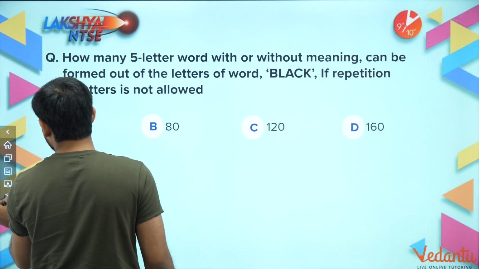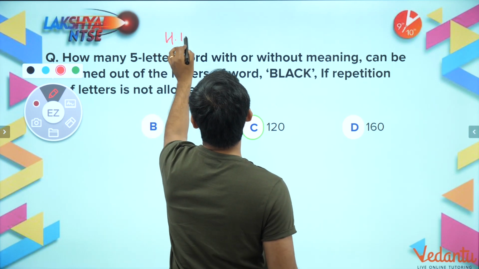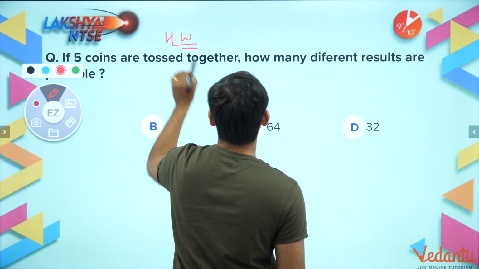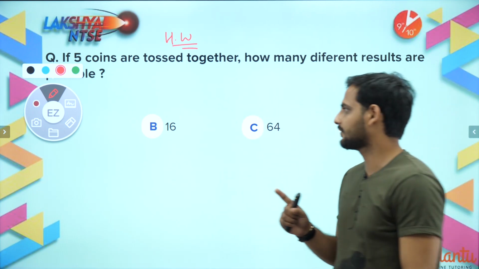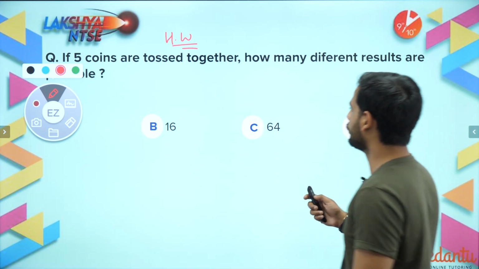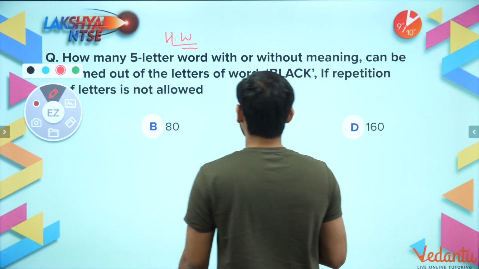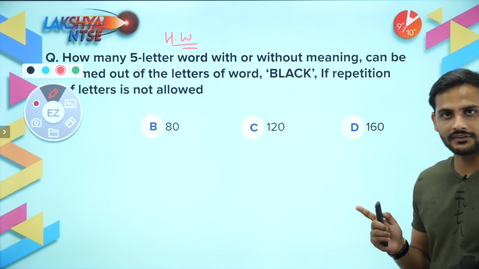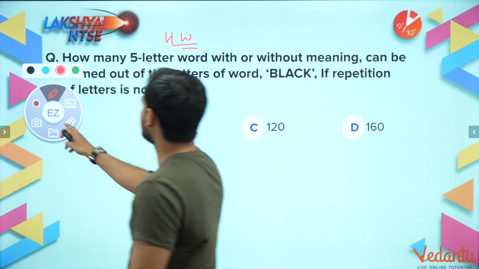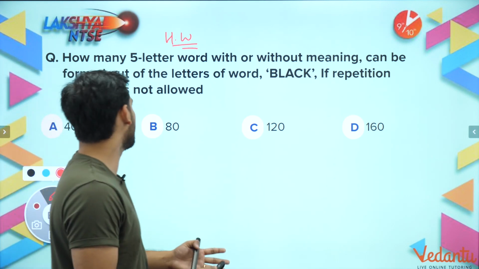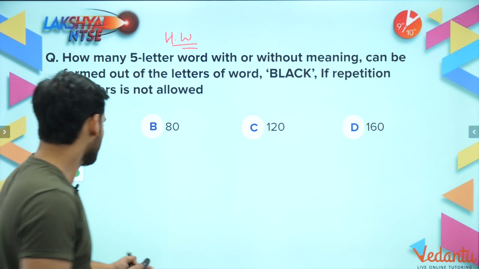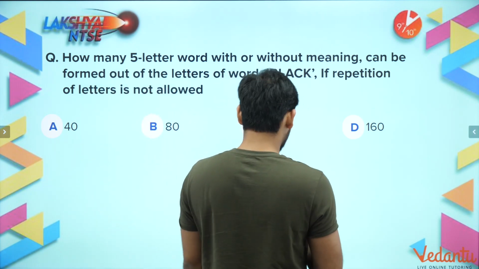This will be your first homework question: how many 5-letter words can be formed with or without meaning from the word BLACK if repetition of letters is not allowed?